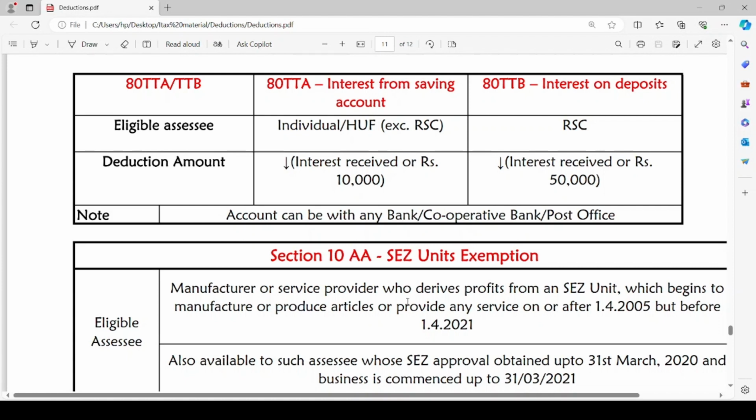Note: account can be with any bank or cooperative bank or post office. Here the savings account can be either with any bank or cooperative society bank or a post office, on which account the interest is earned.